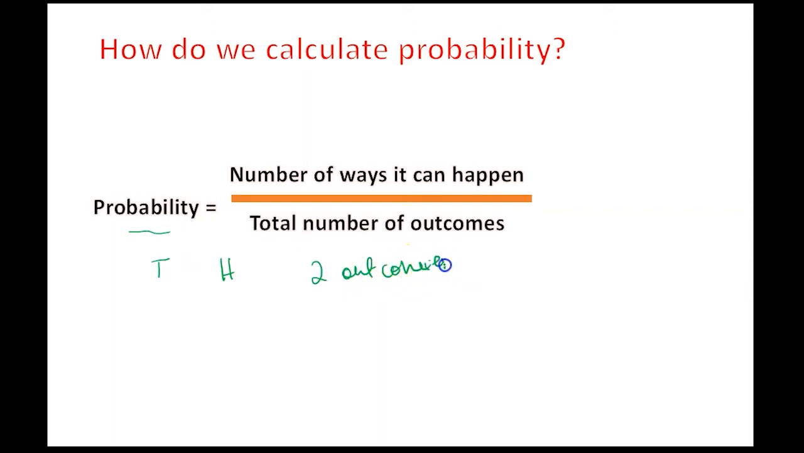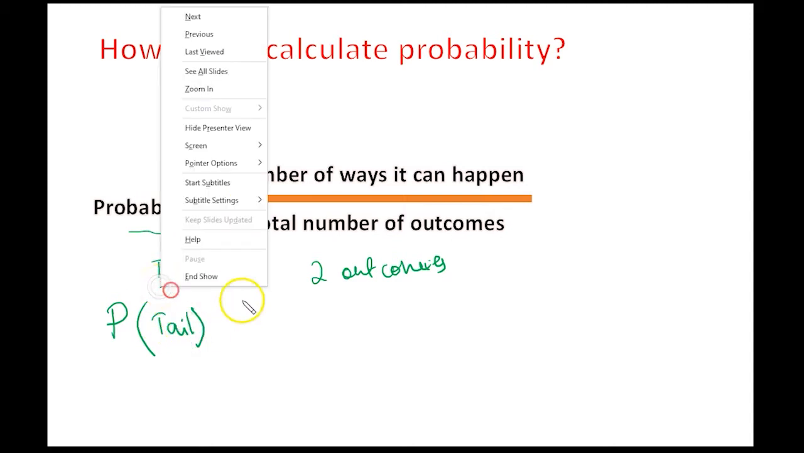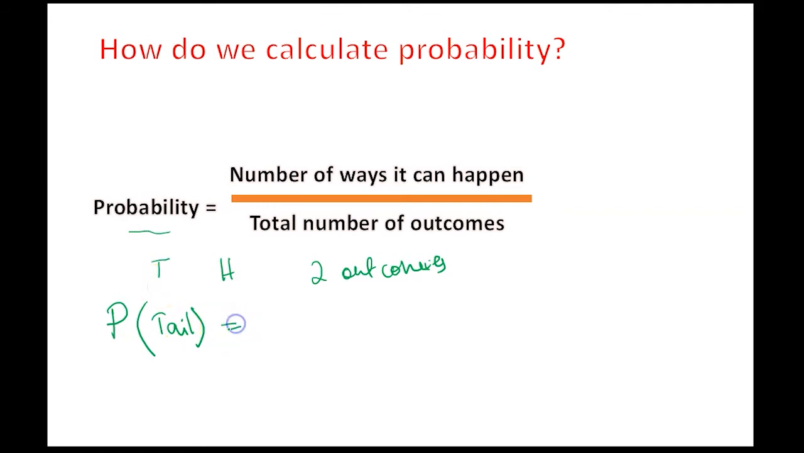If you want to calculate the probability of, by the way, we use these brackets, the probability of getting a tail. Well, there's only one chance of getting a tail. So this is equal to the number of ways it can happen. There's only one way you can get a tail if you flip a coin. And the total number of ways, well, there's tail and head, 2. So probability is 1 out of 2.